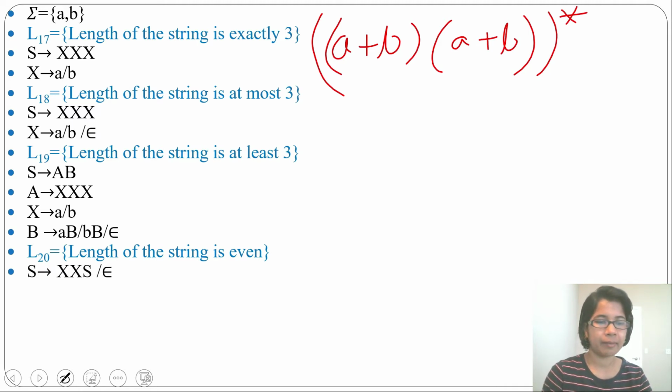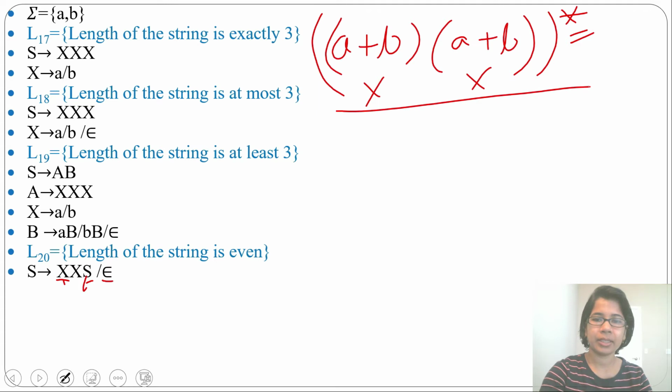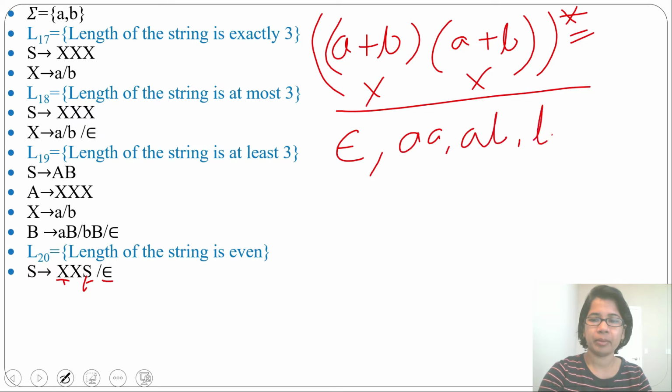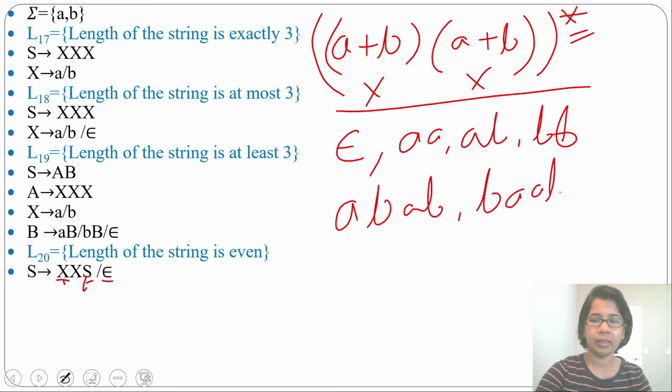So let's write the grammar for this. From S you can derive XXS. One X is for this, one X is for this, and this S is for repetition. And epsilon, because from this you can generate epsilon. Which strings will you generate? You will generate epsilon, and all strings of length 2: AA, AB, BA, BB. Then you can generate length 4, like ABAB, BABA, like this.